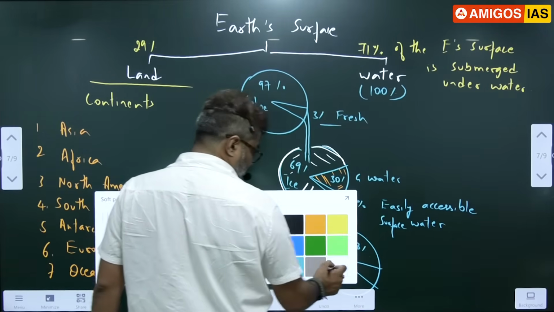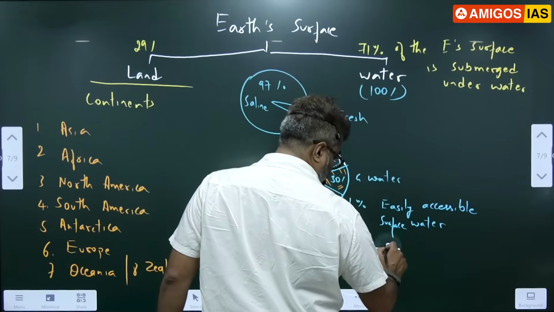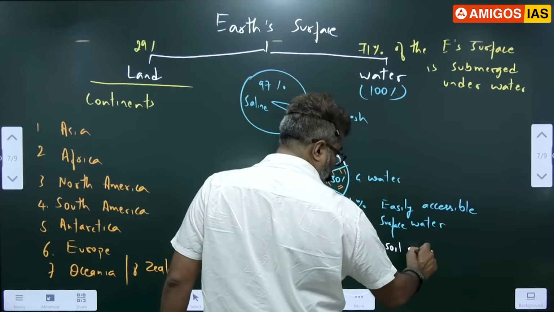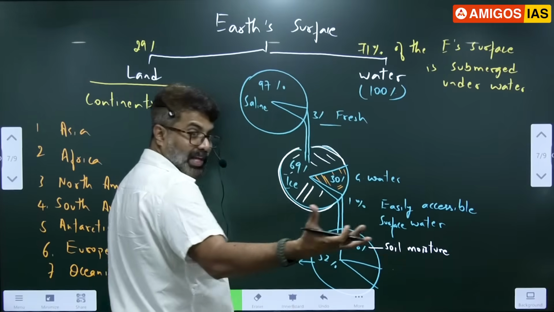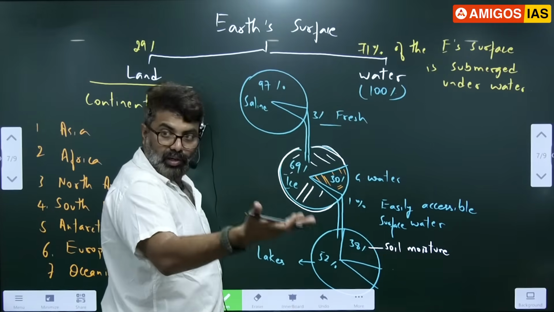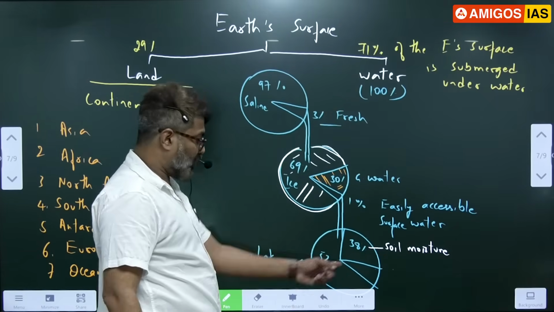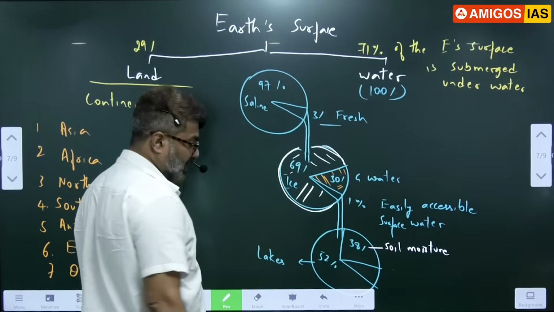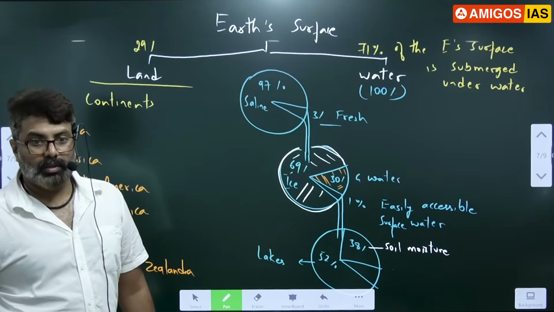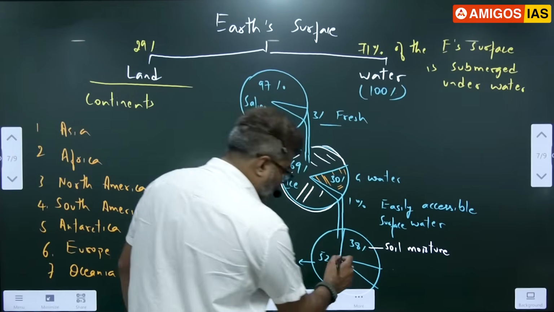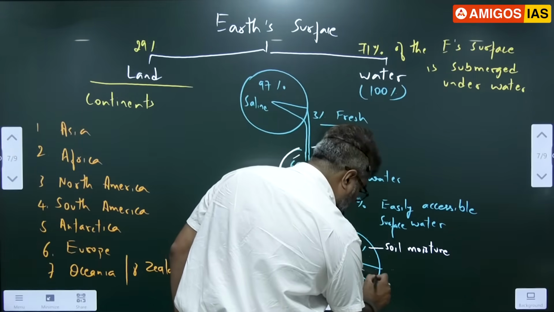I'll change the color. What is soil moisture? On the surface of the earth we have soil, and there is some water there, rainwater and all that falls. That is 38% soil moisture. 52% lakes. How much is 52 plus 38? 90.